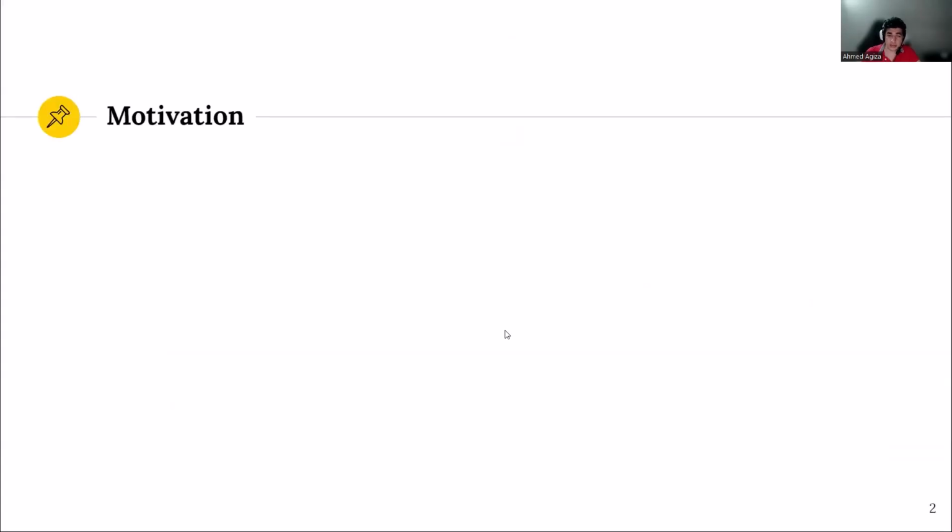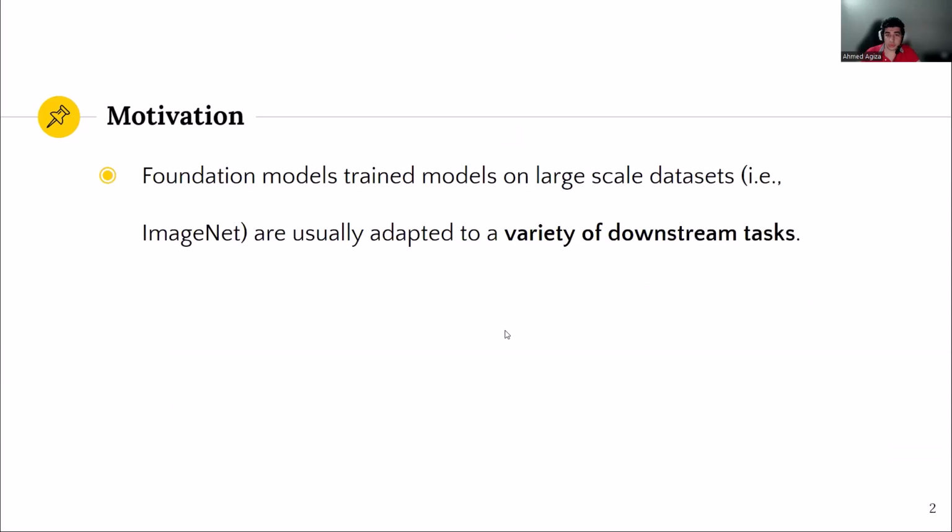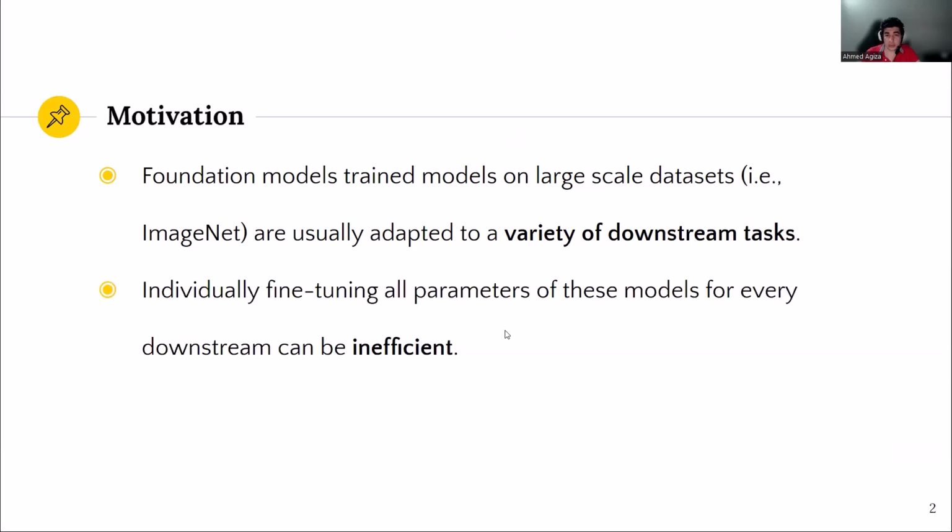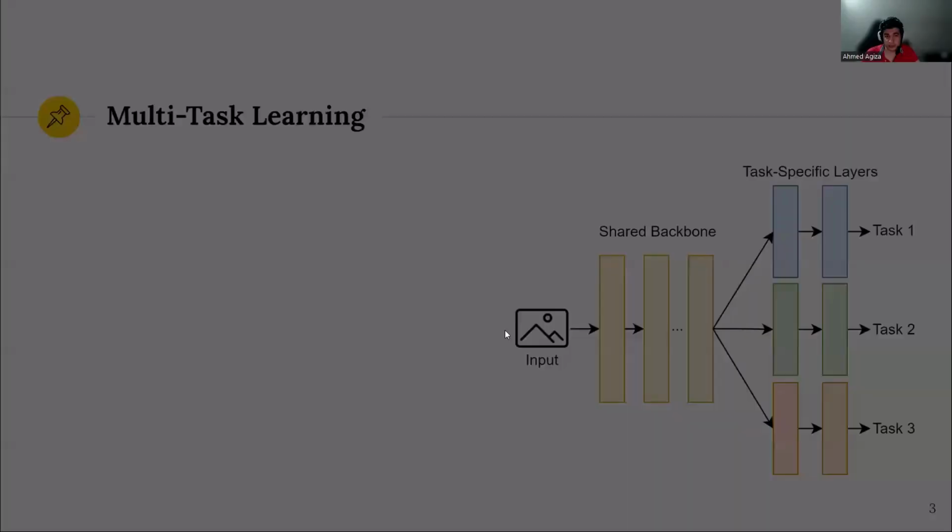So the current standard in deep learning involves adapting what we call foundational models that are typically trained on large-scale datasets like ImageNet and adapted to different downstream tasks. While this method is effective, we argue that it's resource heavy and inefficient as we increase the size of the model and the number of tasks we're fine-tuning for. But before we start, let's look into existing paradigms that tackle this optimization domain.